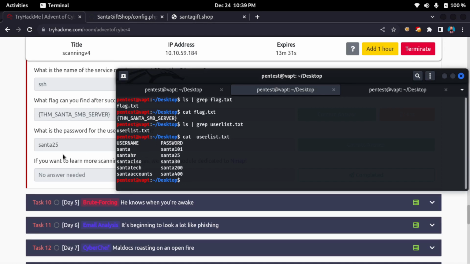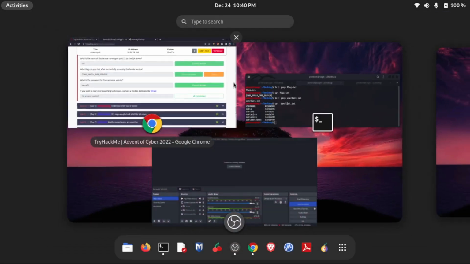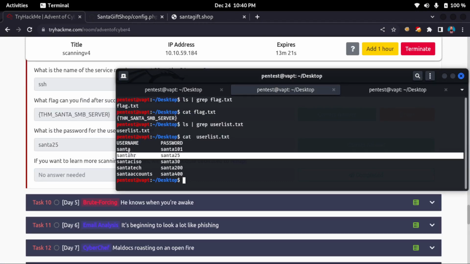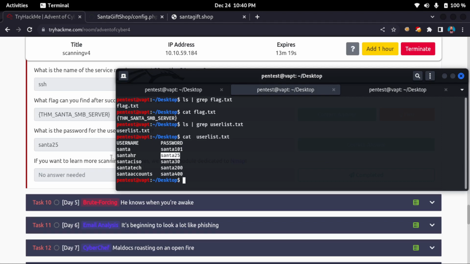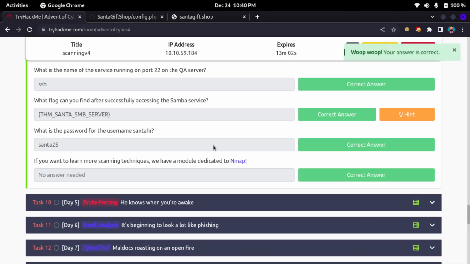Okay, so what is the username for Santa HR? So this is what, Santa HR. The password is Santa25. So this is how I solved this. And if you want to learn more scanning techniques, you can go ahead and check TryHackMe's NMAP lab and NMAP room. I will just complete this, and this is done.